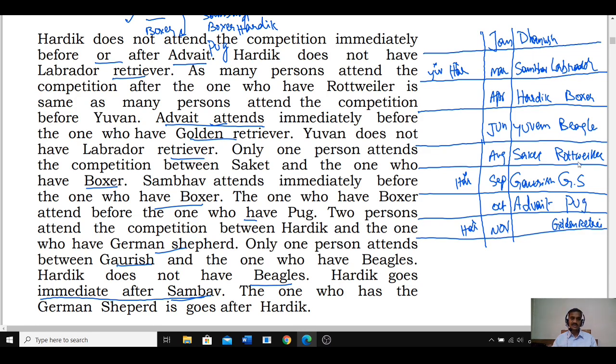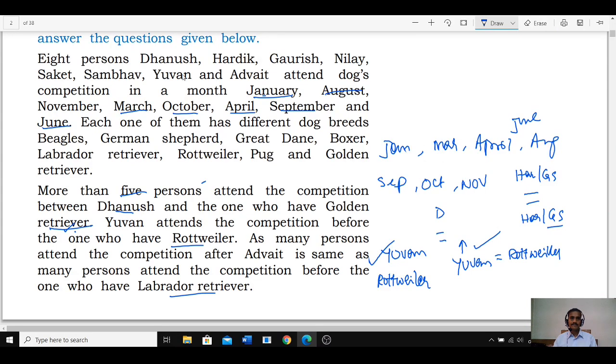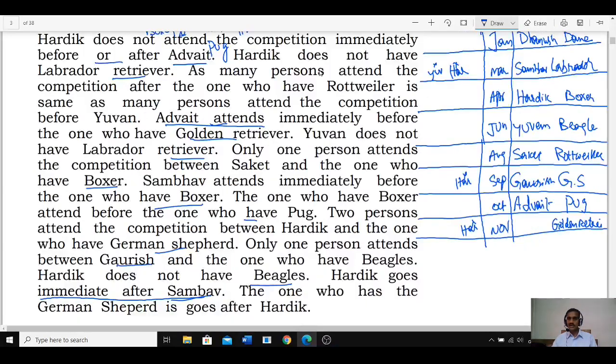And if it is Pug, then what is left over here? Dane is left over. Hence the breed Dane will be in the month of Jan. And who is the person left over? One more person, and that person is Nilay. Now Nilay must be at this place. Clear, though it seems to be a difficult one, we have read the information only once.